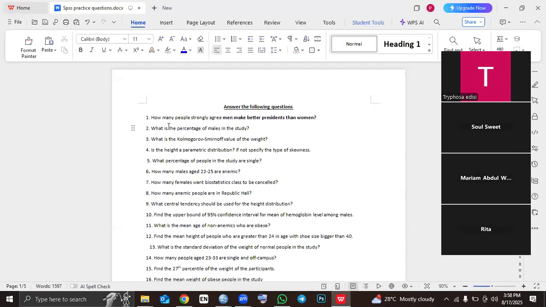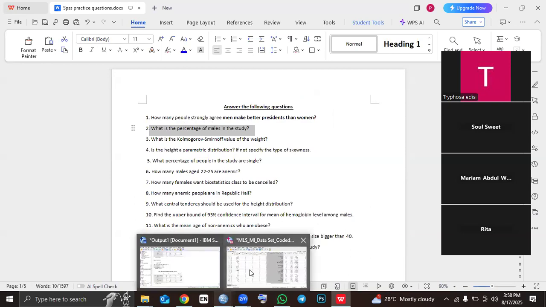Question 2. It says, what is the percentage of males in the study? So, in order to find the percentage of males in a study, it is also very, very simple.